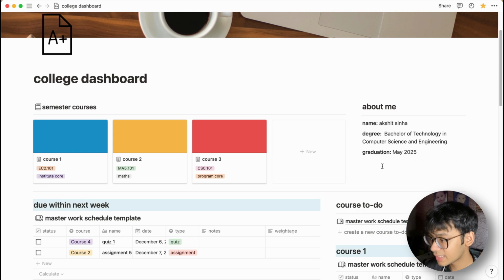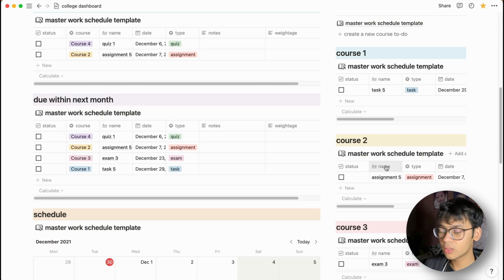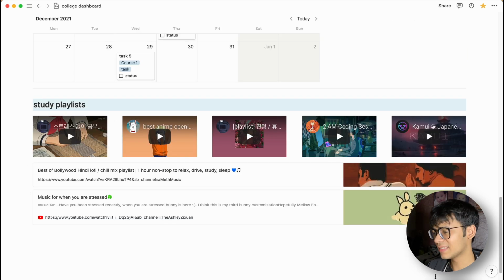There's a template button in there. And this is just for a quick look, just to see what all you have to do in specific courses. Lastly, below all of that is a collection of study playlists that I have used.